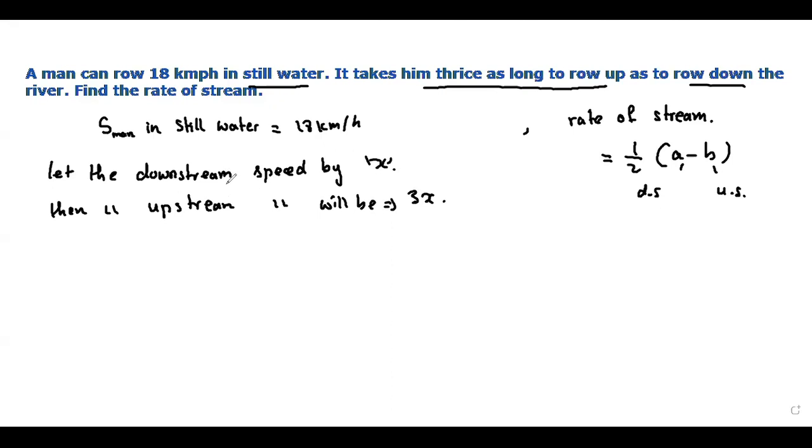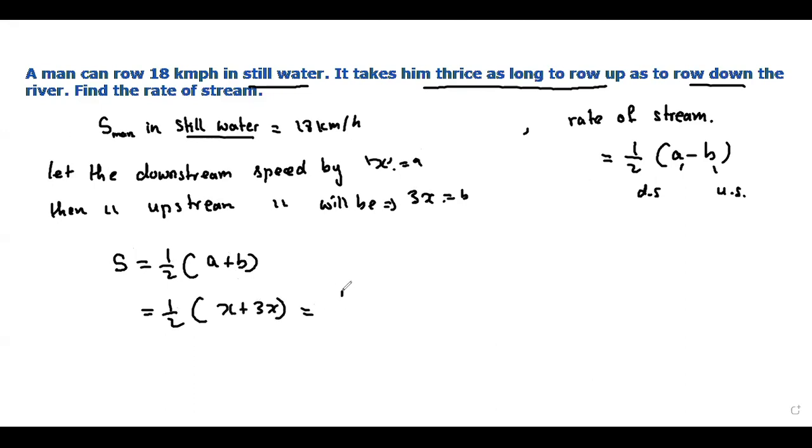Now what are we going to do here? The speed of the man in still water is 18 kilometers per hour. So the formula is speed is half of A plus B. A is the downstream and B is the upstream. So half of x plus 3x, you will get 4x divided by 2.